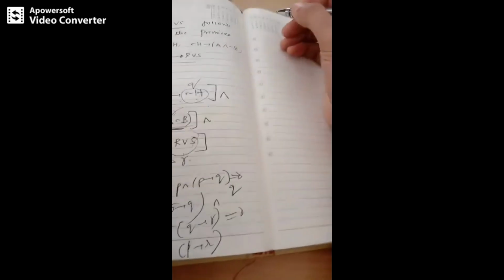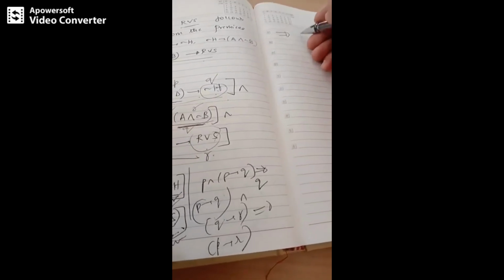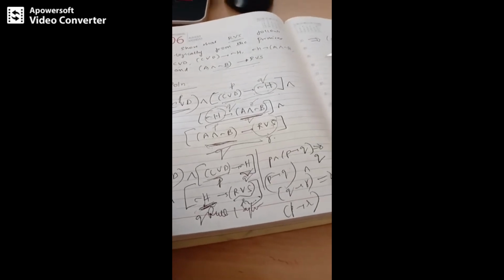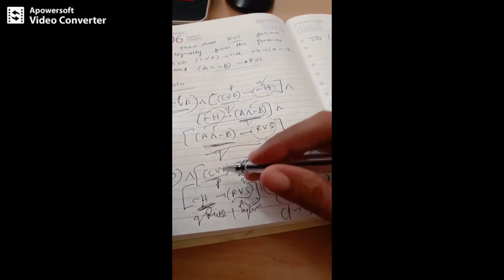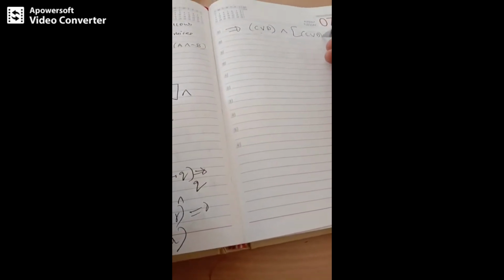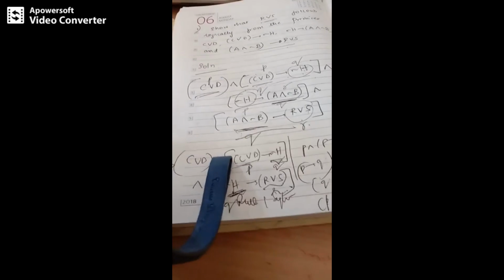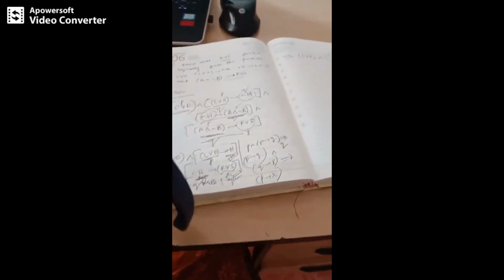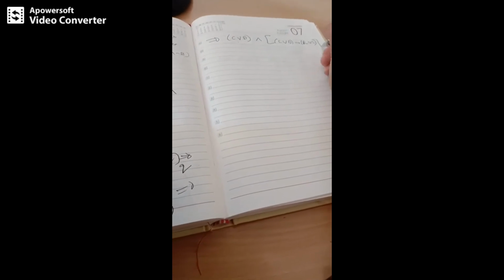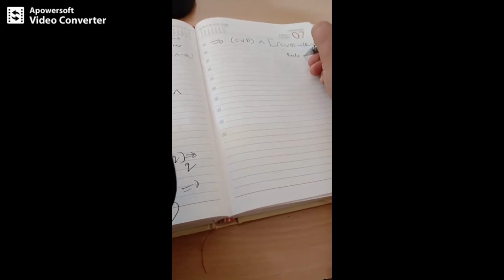So I will be writing it as: this logically implies C or D is your first term, and the next two terms are simplified into P implies R. So that is C or D implies R or S, right? C or D implies R or S. So this is as per rule of syllogism.